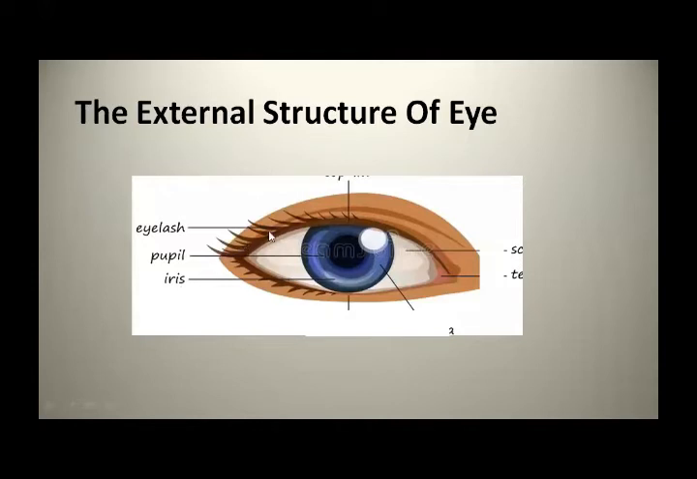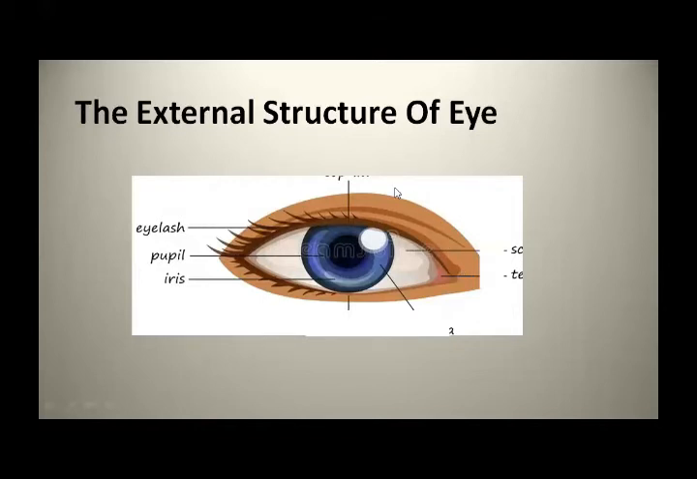Okay, so these hairs are eyelashes. What is the function of eyelashes? These are the small hairs and they protect us from strong sunlight. And this center black dot is called the pupil and the surrounding color part is the iris. The iris controls how much light enters the eye by changing the size of the pupil.